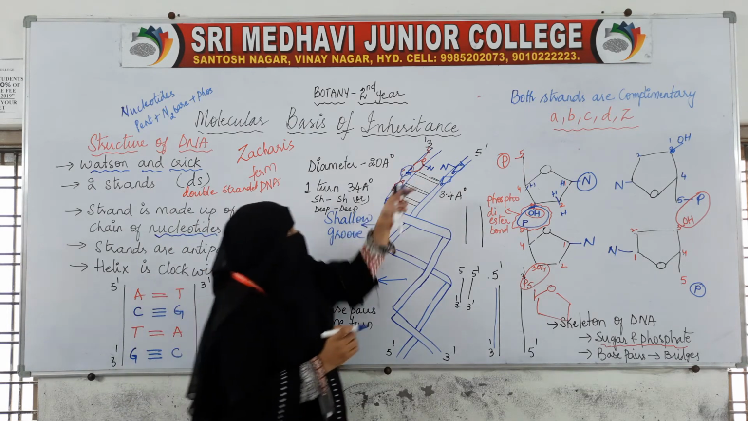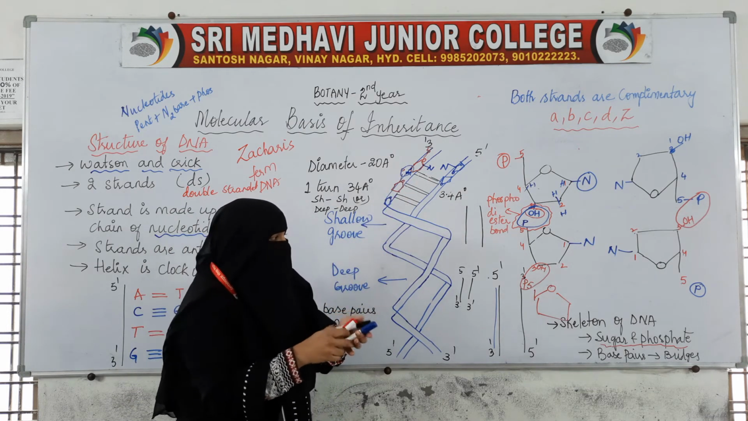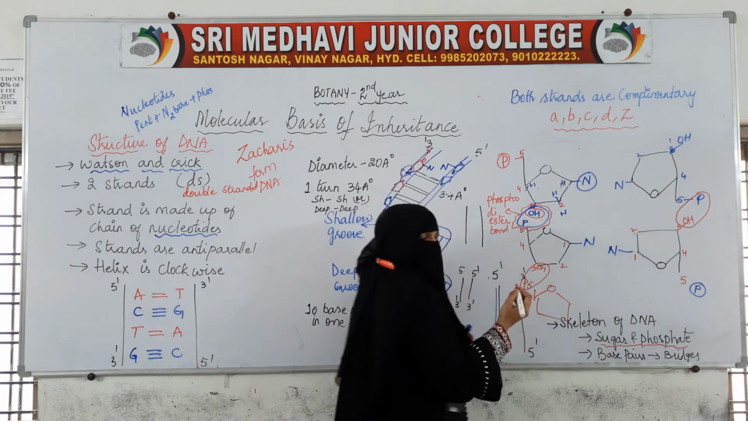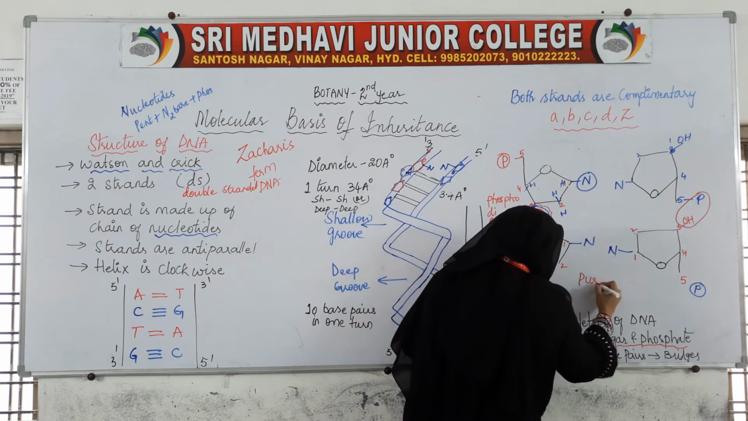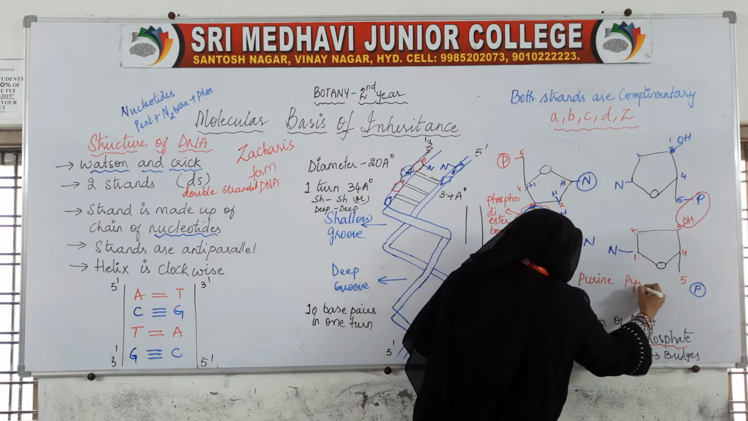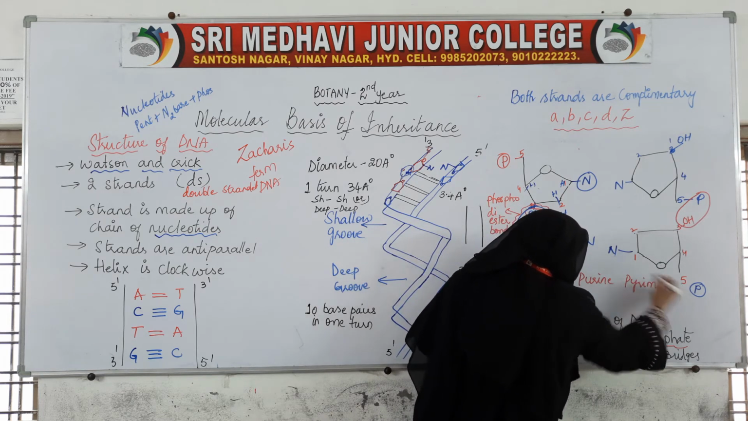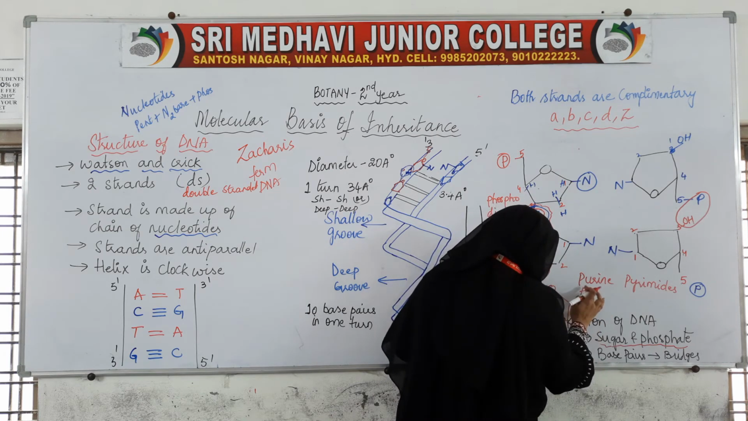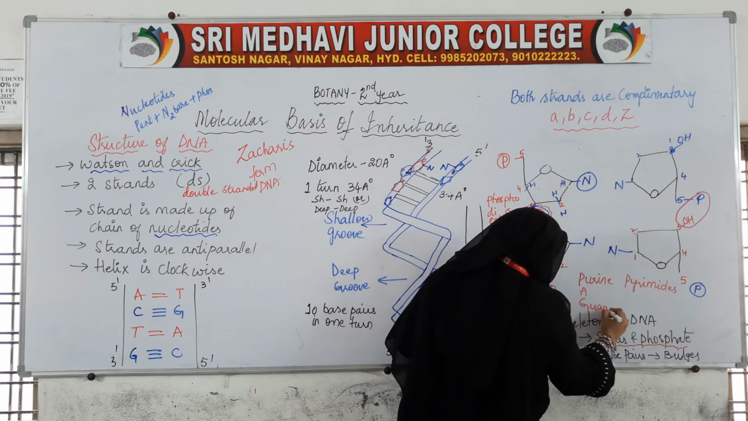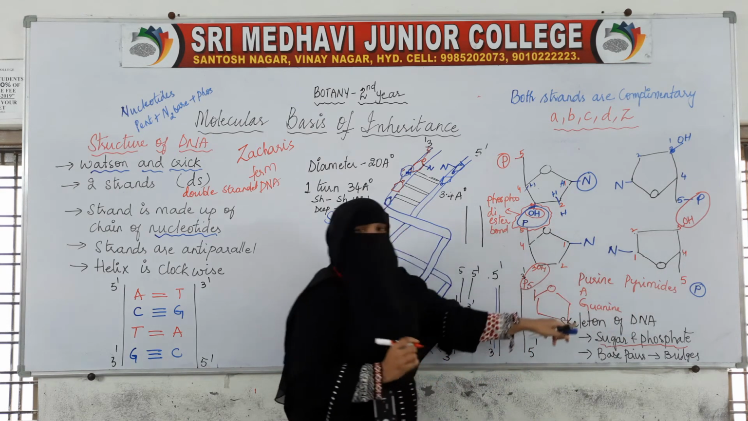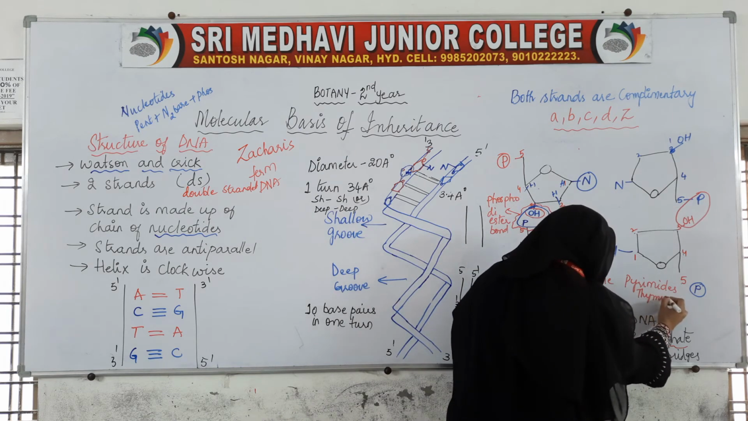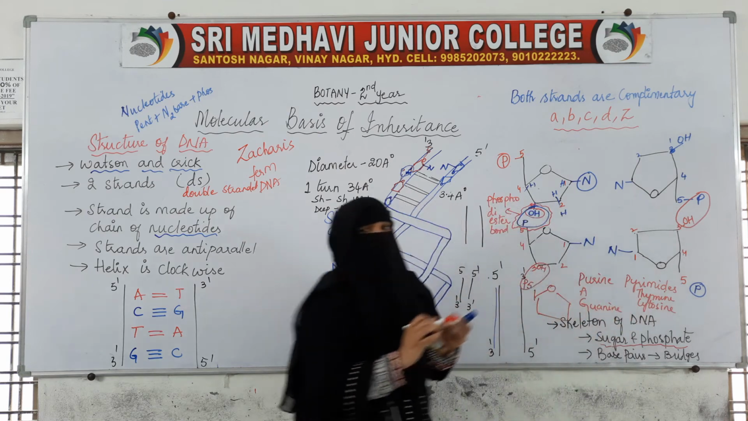Okay. Now the nitrogenous bases, we already know they are of 2 types, purines and pyrimidines. Adenine and guanine, these are the purines. Thymine and cytosine, they are the pyrimidines.